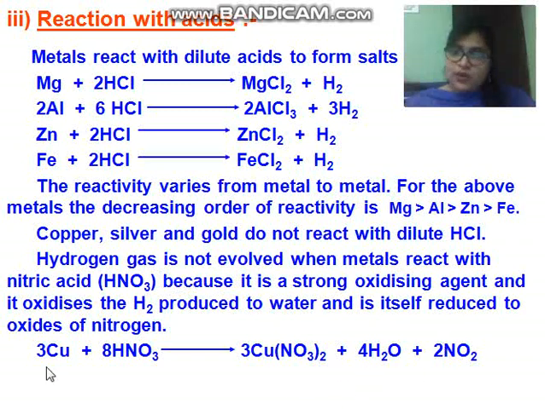Here you can see when copper is treated with nitric acid, it forms copper nitrate. Here you can see H2O is formed because nitric acid is a strong oxidizing agent. It oxidizes H2 to water with release of NO2 gas. This is a reaction. Here an oxide of nitrogen is formed.